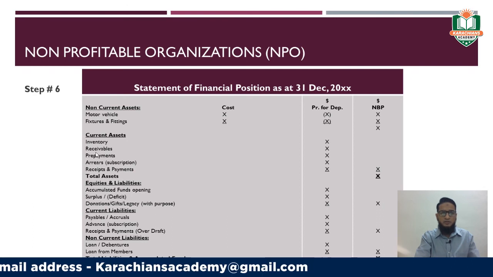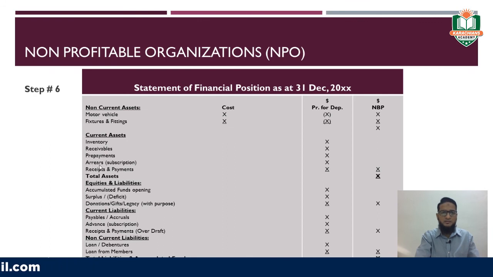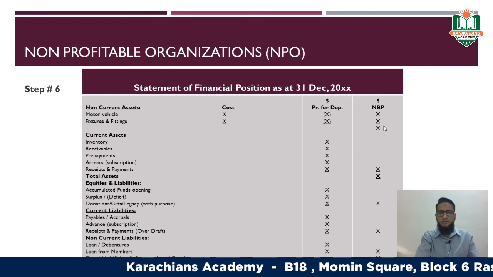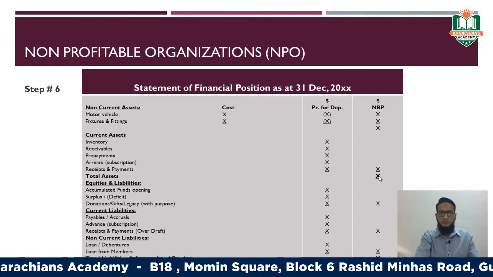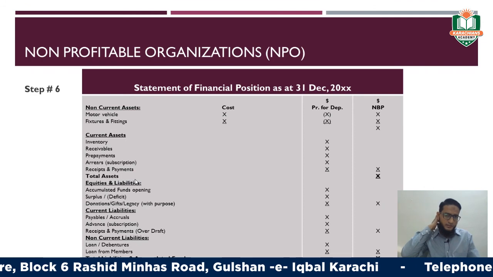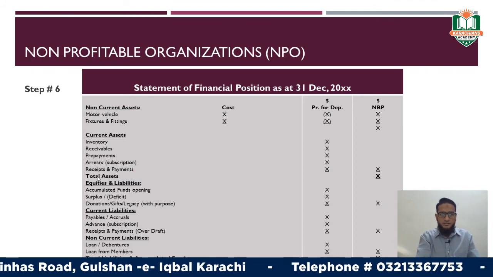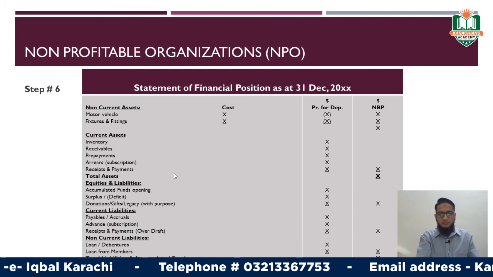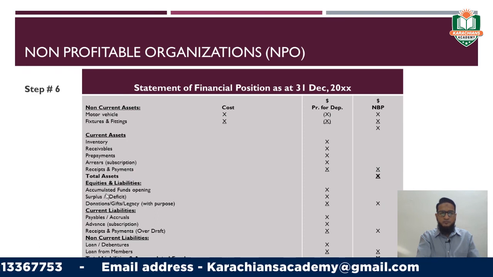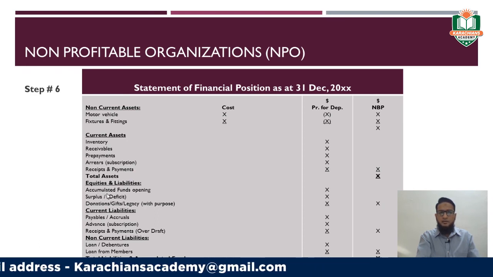Write all the current assets, and don't forget to take the subscription in arrears and the receipts and payment balance, right? Then make the total of all current assets in the last column, and make the total of non-current assets and the current assets in order to get the total assets, right? Now, there's a little change in the format here, which is only in equity and liabilities, right? Start it from the opening balance of accumulated fund, which is the replacement of capital, right?